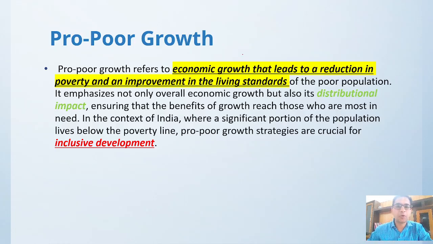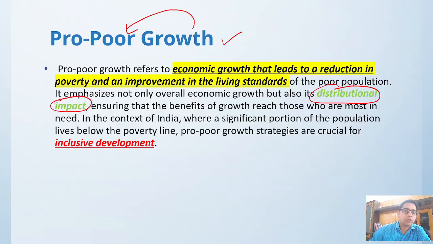Now comes the concept of pro-poor growth. What is the meaning of pro-poor growth? Whenever we say pro-poor, that means the growth should happen by taking care of the poor also. Okay, economic growth of the poor, reduction in poverty, increase in the living standard of the poor, right? So here we are talking about the distributional impact, whether the growth is properly getting distributed or not. Pro-poor growth will only happen when you have a proper distributional impact, when you have inclusive development.